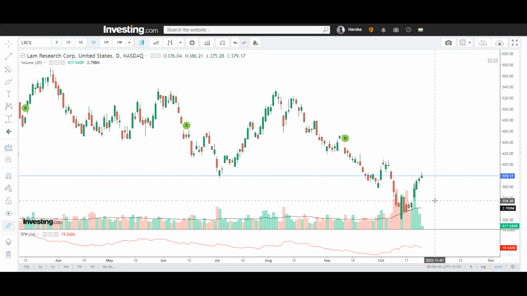The Lam Research stock has an immediate resistance at 405 levels, between 397 and 405. Once this stock has successfully maintained levels above 405, then we can see a target of 454 levels.